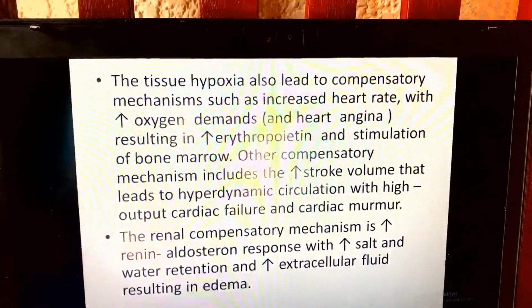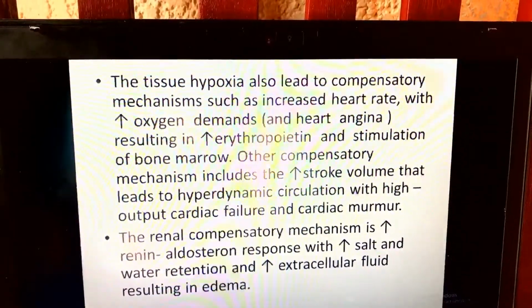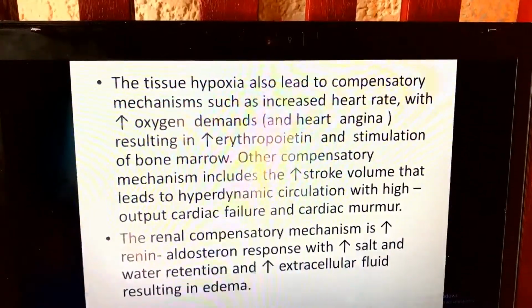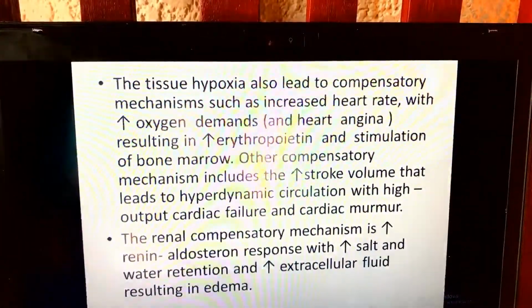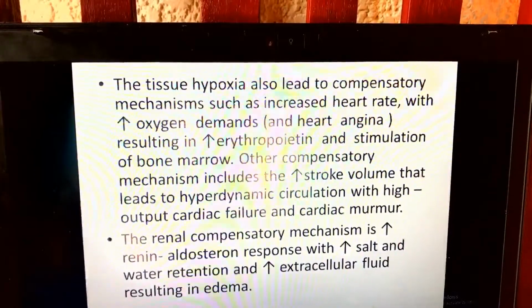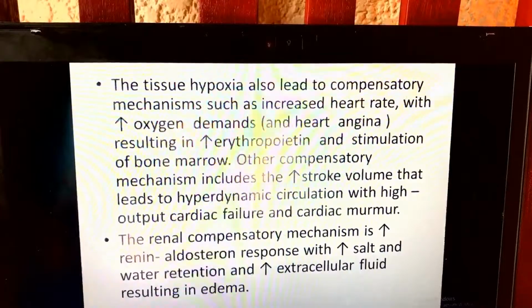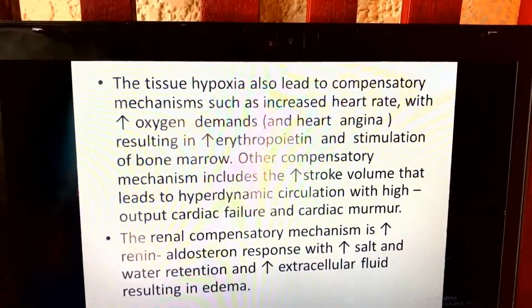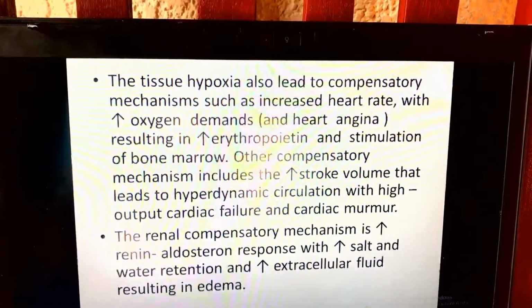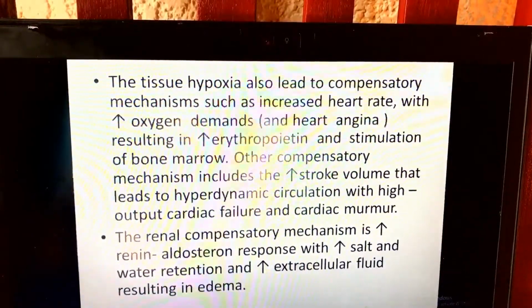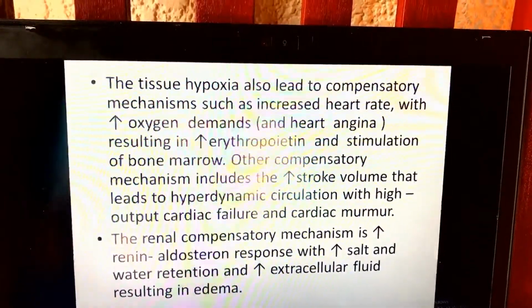The increased oxygen demand results in increased erythropoietin and stimulation of bone marrow. Other compensatory mechanisms include increased stroke volume that leads to hyperdynamic circulation with high output, cardiac failure, and cardiac murmur. The renal compensatory mechanism is an increased renin-aldosterone response with increased salt and water retention and increased extracellular fluid, resulting in edema.